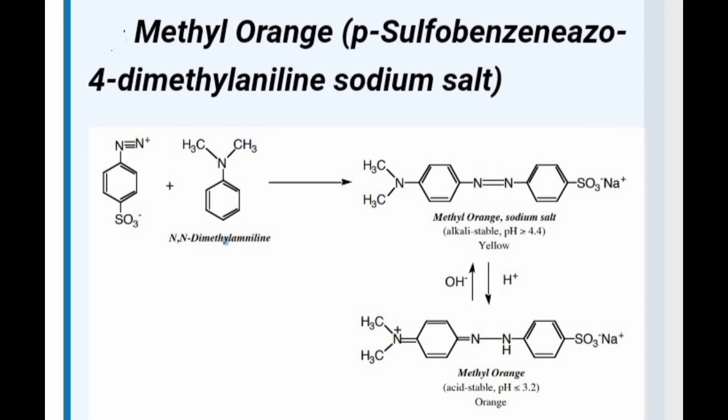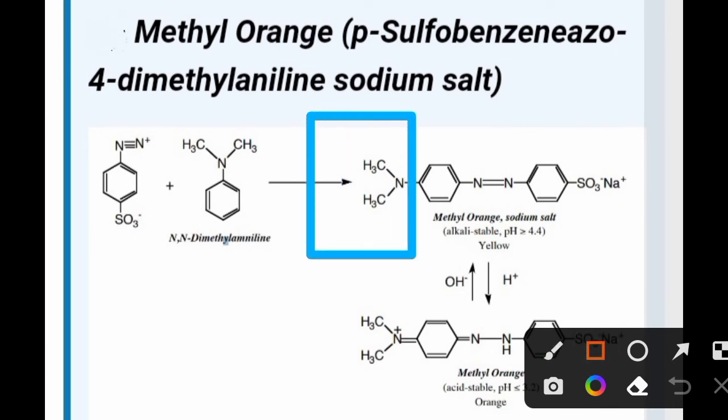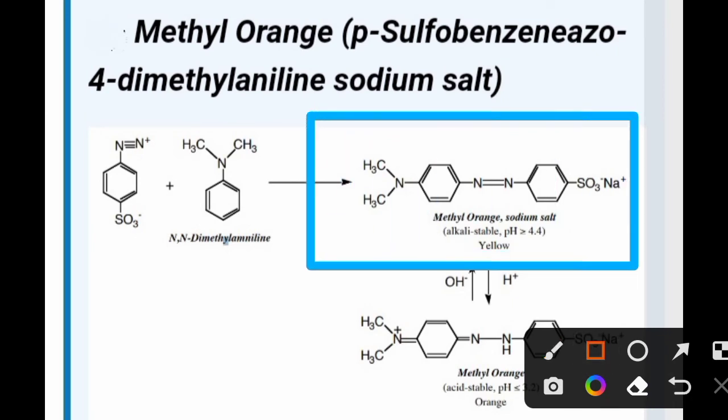The coupling takes place at the para position, which gives rise to the formation of this methyl orange sodium salt, which is yellow in color.